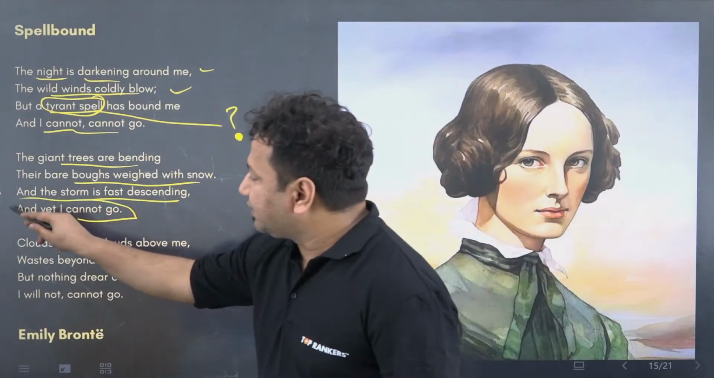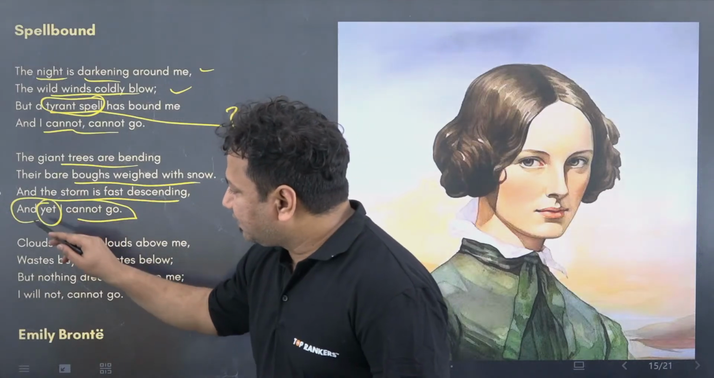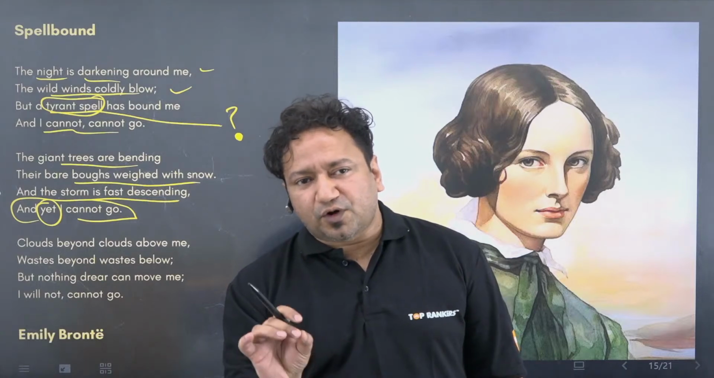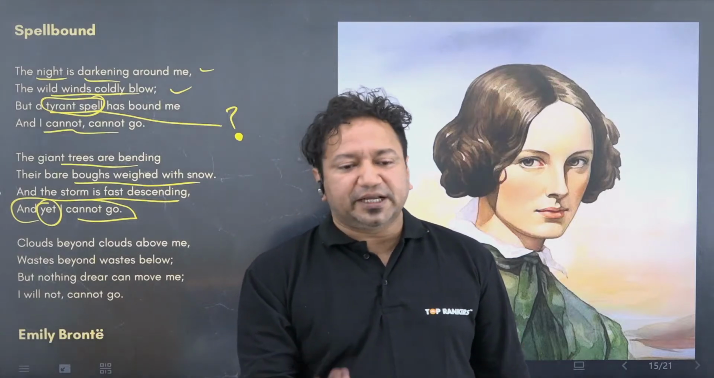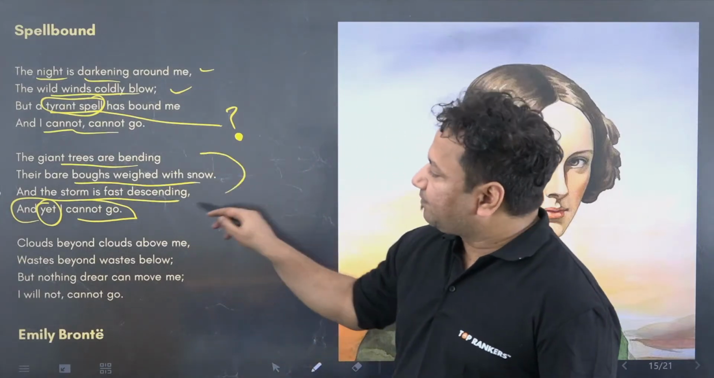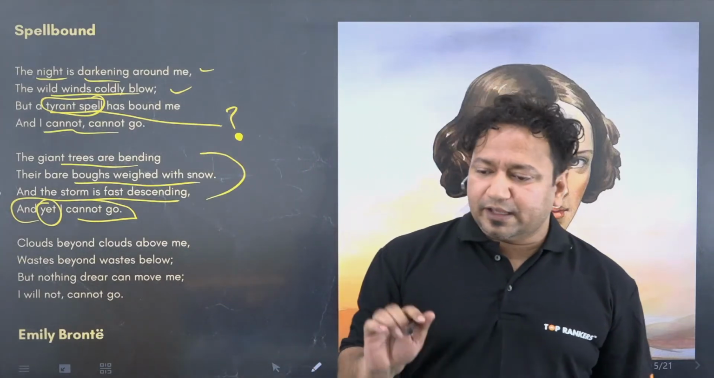Yet I cannot go. Why does she use yet over here? Well, somehow it feels like she wants to go, but she cannot go. Yet, that despite so many wrong things happening, still I am not able to go. There can be two interpretations.